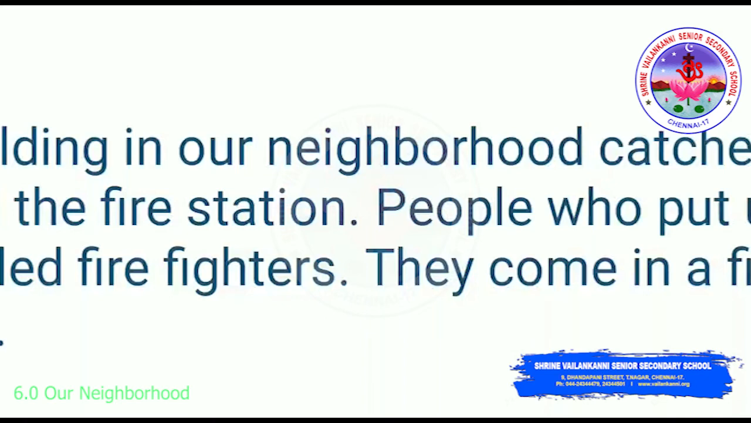They come in a fire engine which has a siren in it. It also sounds like an ambulance because it is an emergency, no? We call the fire station only if there is an emergency, where there is a fire accident. So the fire engine also has a siren in it.